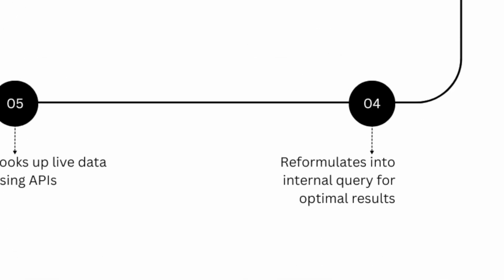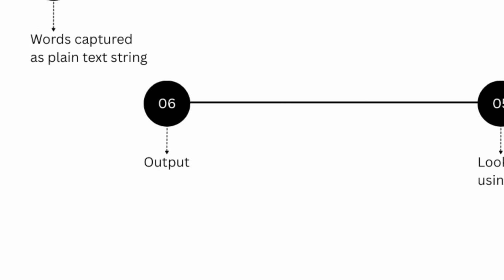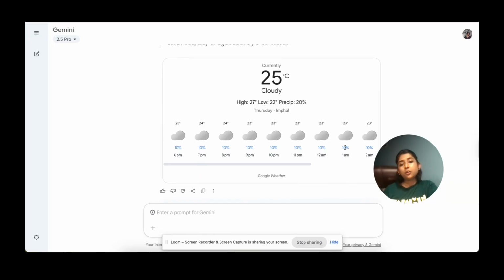Then it reformulates the query into an internal query, something like "get the current weather in Manipur for today in 2025." And then it looks up the live data through APIs or search. Then the LLM predicts the most natural and final sequence of tokens to send back, forming the actual output which you see over here. So this is how our model actually interprets the prompt.